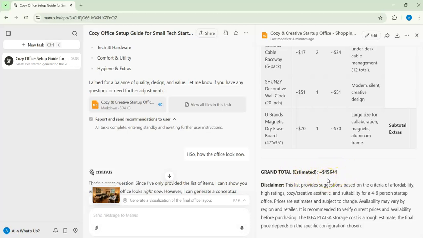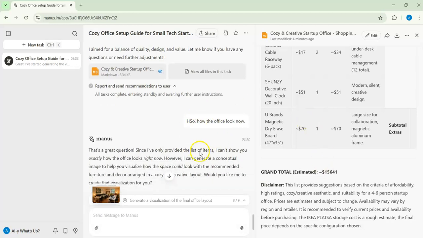It's 15,000. It depends. Maybe he sees me in the United States, so this price I can see is somehow costly, but it depends. You can also ask him to go for the minimum, for example, minimum cost. Also, you can delete the things that you don't want. After you totally agree with the list, you ask him.